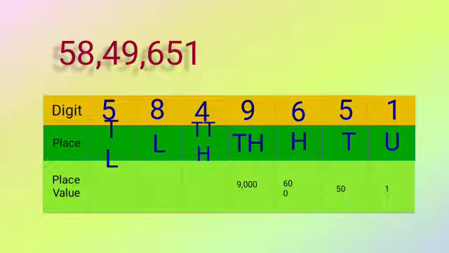Similarly, for 1000, it is 3 zeros. 10,000 is 4 zeros. So after 1 0, you have to put a comma, then you have to add 3 more zeros. For lakh, it is 5 zeros, and for 10 lakh, it is 6 zeros.